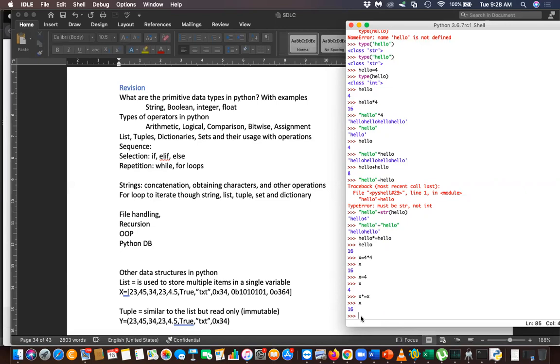Assignment operators. So hope you can remember. Right? Plus equal, minus equal, division equal, modulus equal. Likewise, we discussed these assignment operators on the previous day. So this is assignment operators.